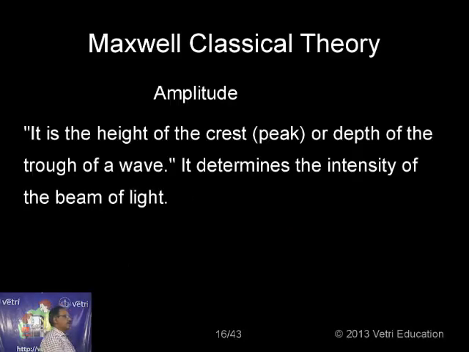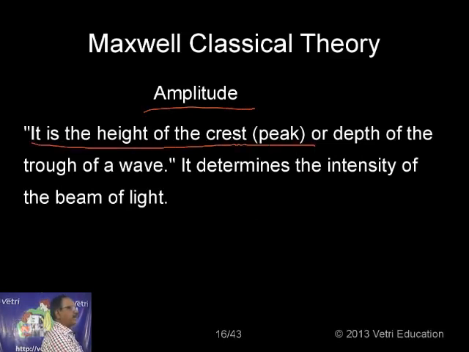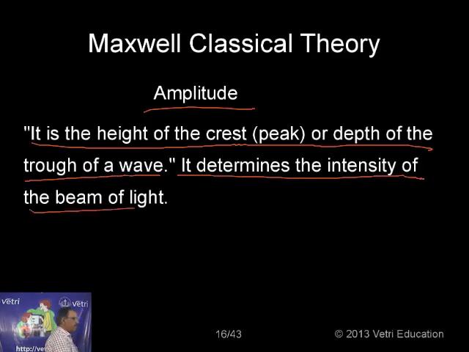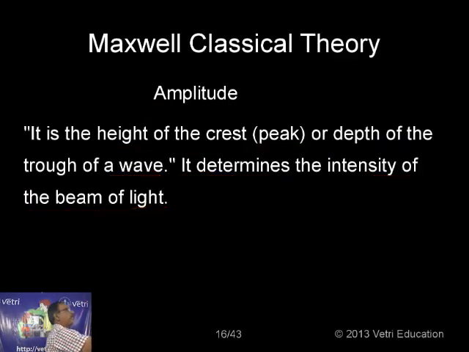Another characteristic: amplitude, that is the height of the wave, which gives the intensity of the wave. It is the height of the crest or peak, or the depth of the trough of a wave. It determines the intensity of the beam of light. The light intensity can be determined by the amplitude, the height of the peak.